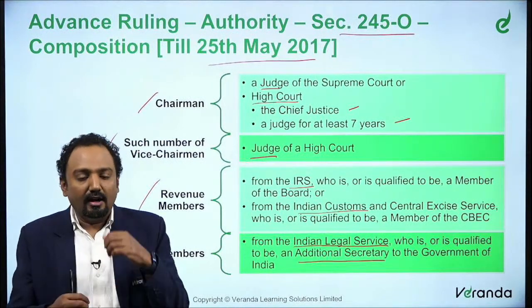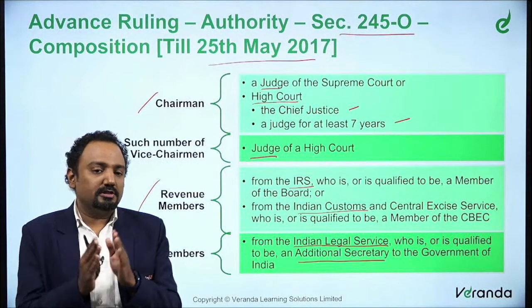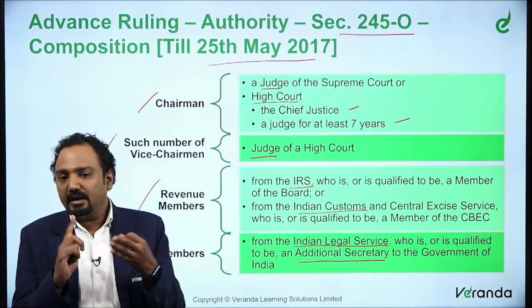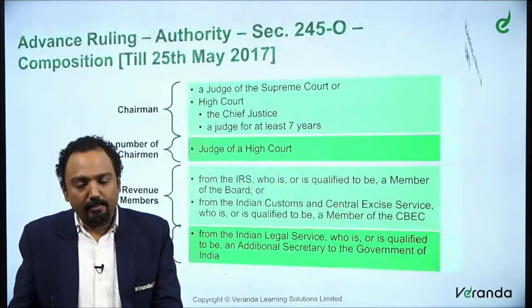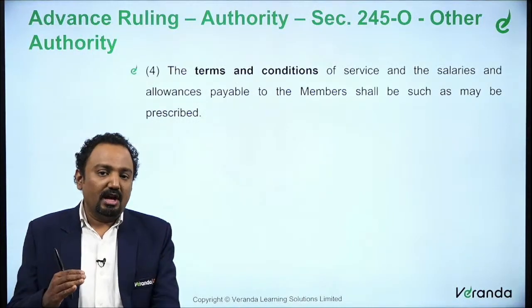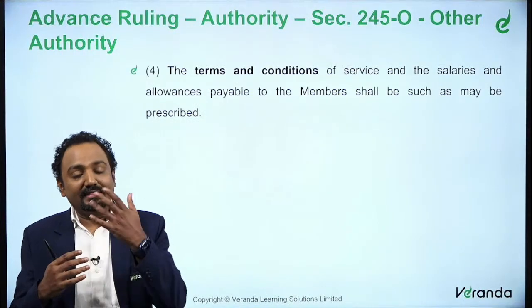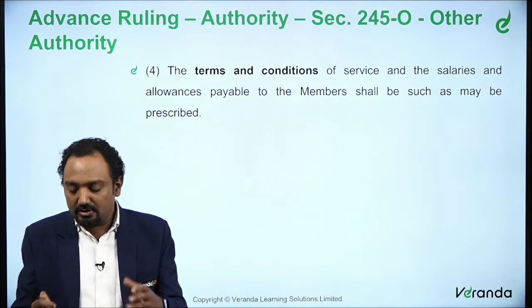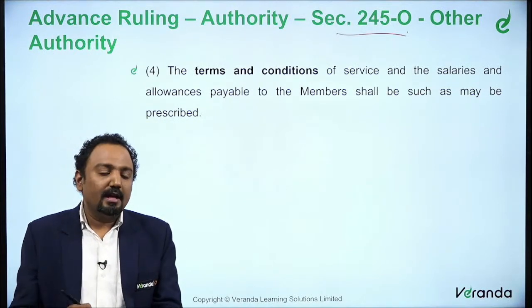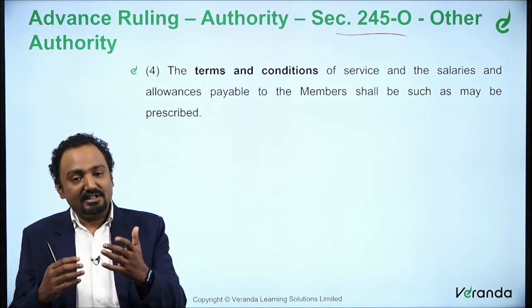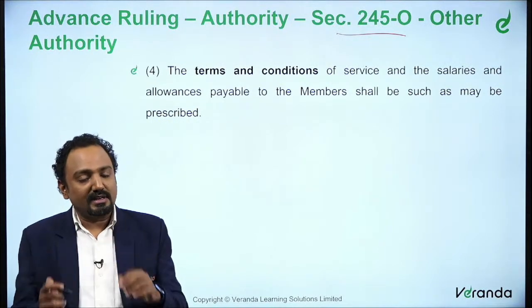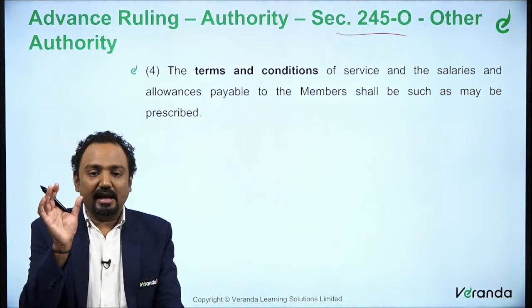So these are all the various members of this authority: a chairman, a vice chairman, a revenue member and a law member. When you say these are the members, we must understand what are all the other applicable conditions. That is also discussed in section 245O, where we must understand the other terms as far as this AAR is concerned.